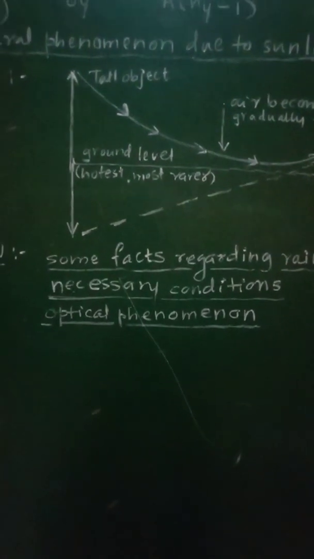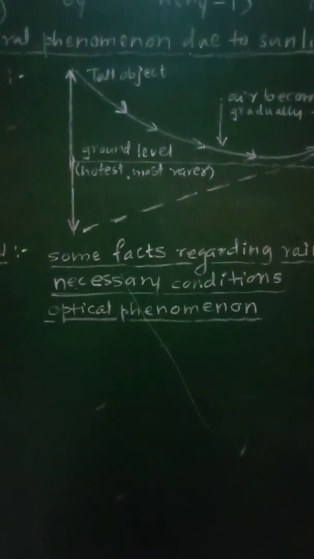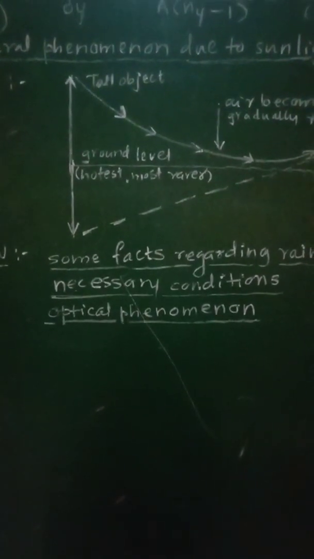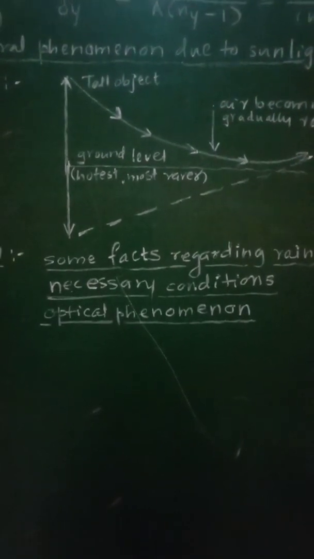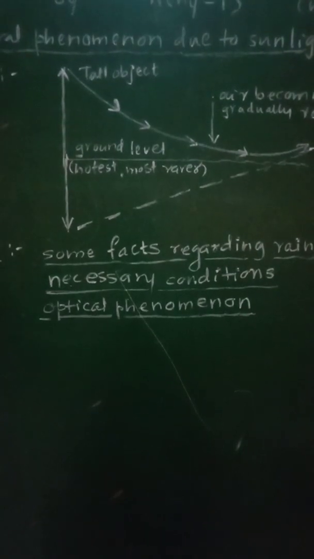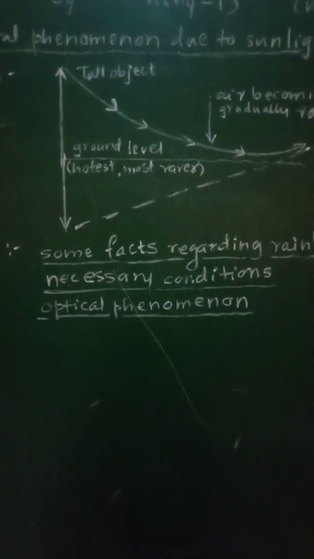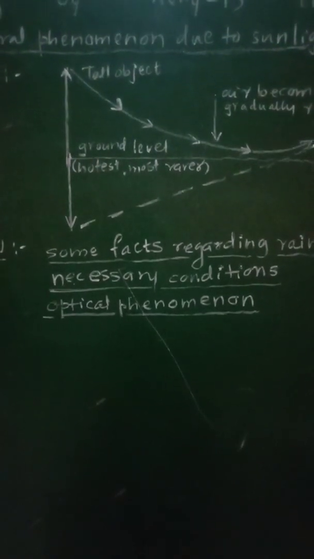There will be interchange of the red and violet arcs in primary and secondary rainbows. Fifth, it is the form of an arc of a circle. Sixth, a complete circle can be seen from a higher altitude, that is from any aeroplane.